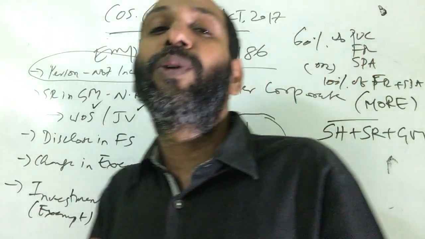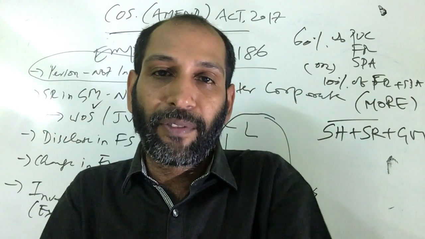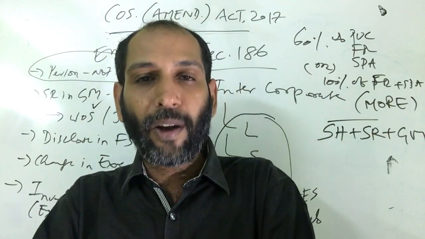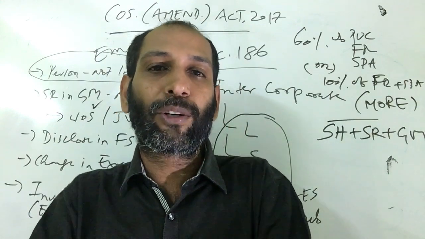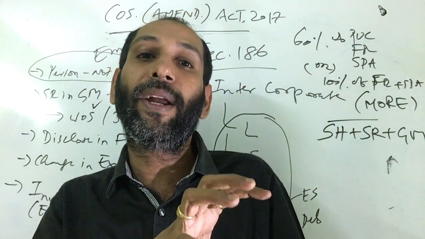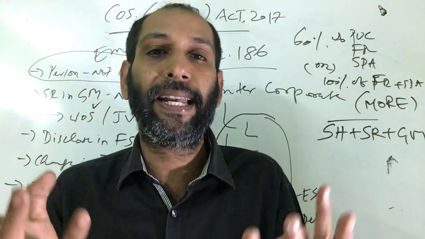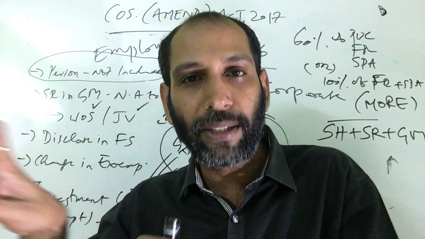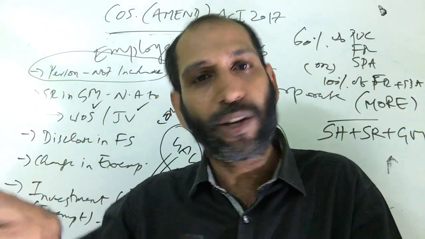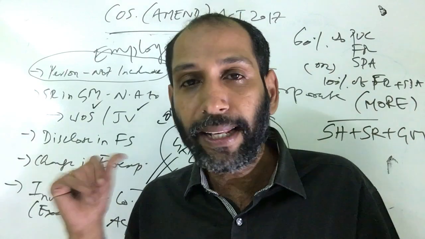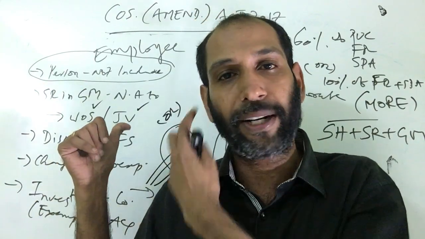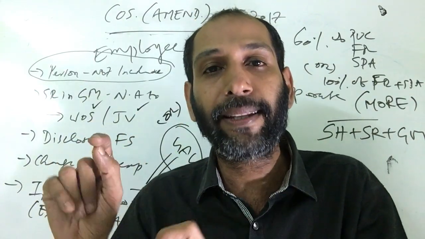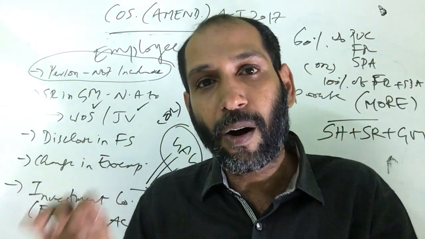So that is it. Now already you have an exemption for investment company under 186. The law, through the Companies Amendment Act 2017, has given a clarification for what is an investment company. Investment company means a company which acquires shares, debentures or securities of another company. For availing this exemption under 186, you should prove either the assets part or the income part.